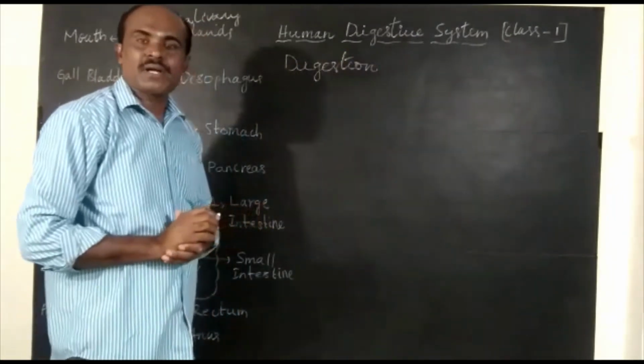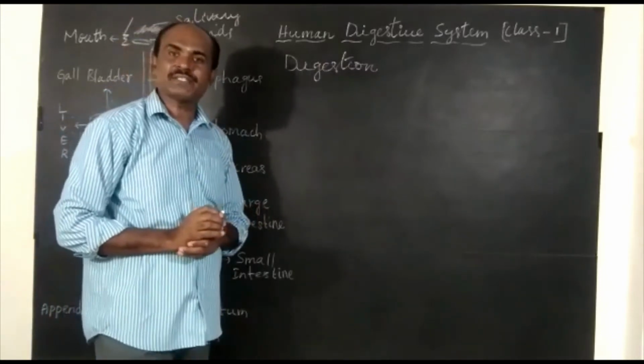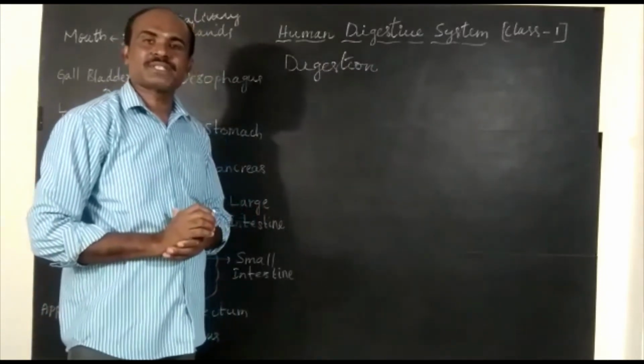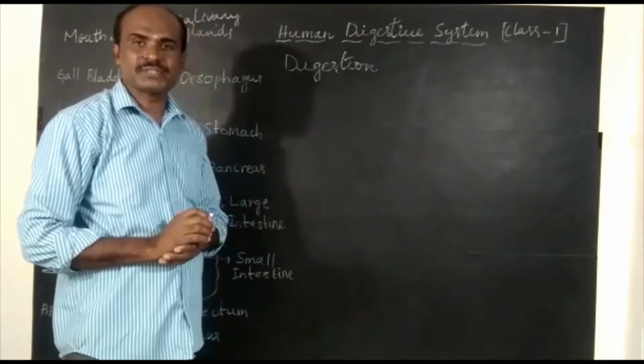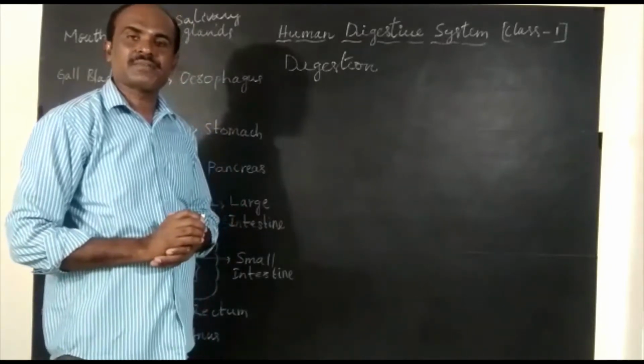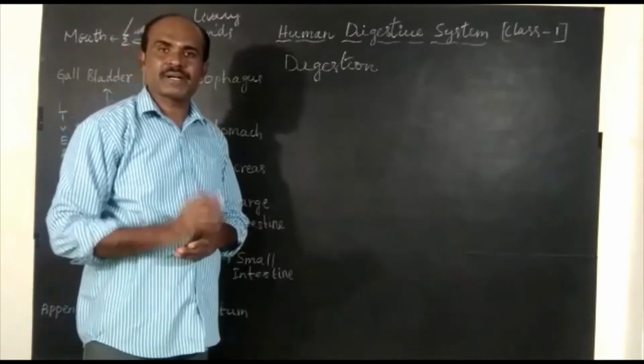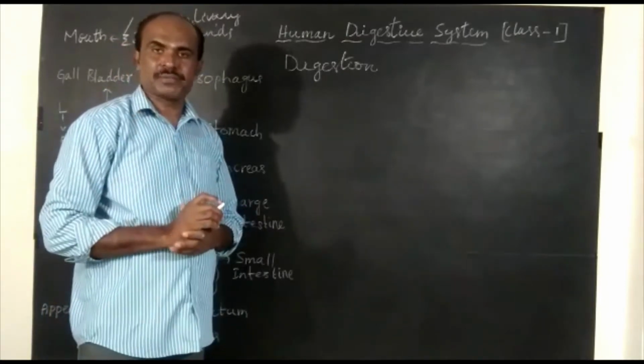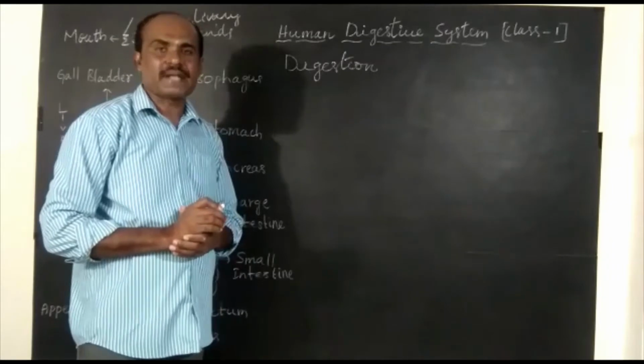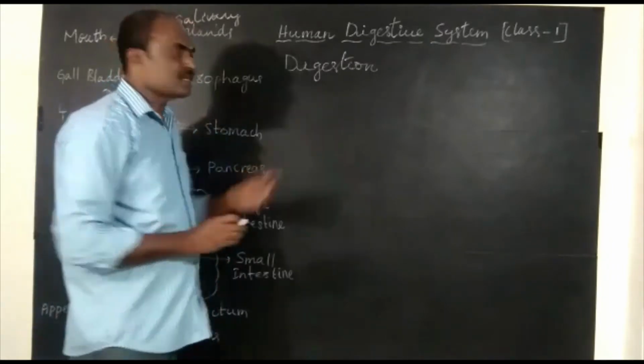Digestion is a physiological process in which complex food substances are broken down into simple food substances in the presence of enzymes. This definition is also very important from your examination point of view. Define the term digestion. Now let us understand.